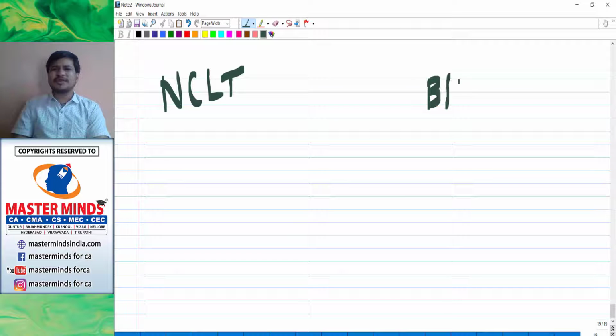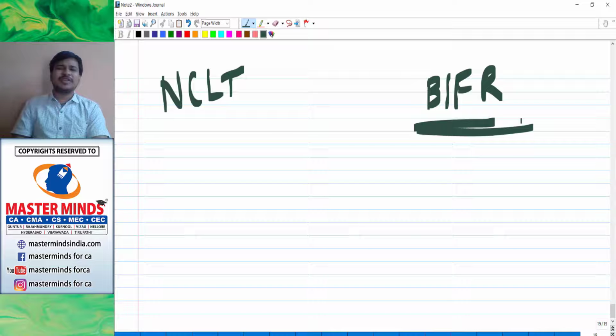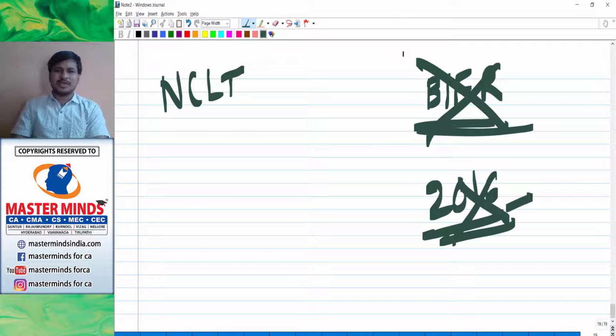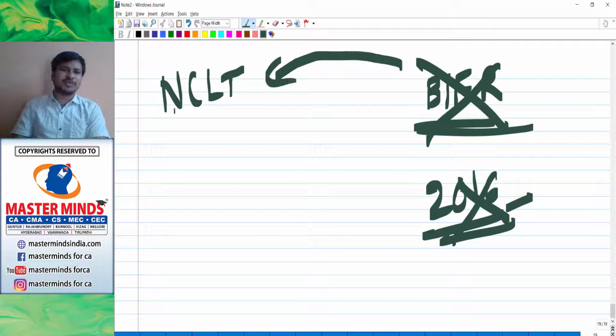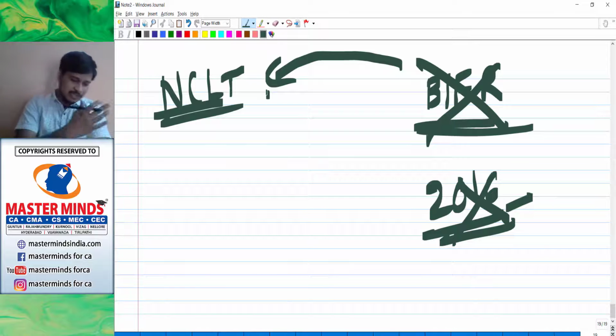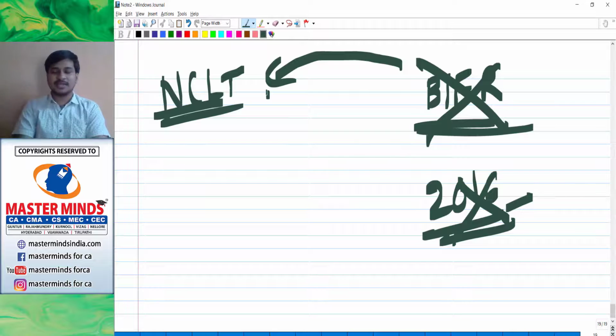Previously, we used to have BIFR, the Board of Industrial and Financial Reconstruction. Now this is dissolved. If I am not wrong, in 2016 it was closed. And from then the power is totally endorsed to NCLT, the National Company Law Tribunal. So if your company wants to do any sort of reconstruction, you have to approach NCLT. You have to seek the permissions from NCLT, and then proceed with the process of reconstruction.